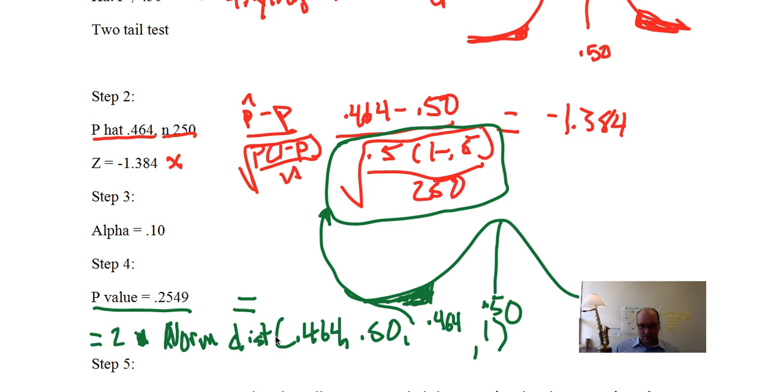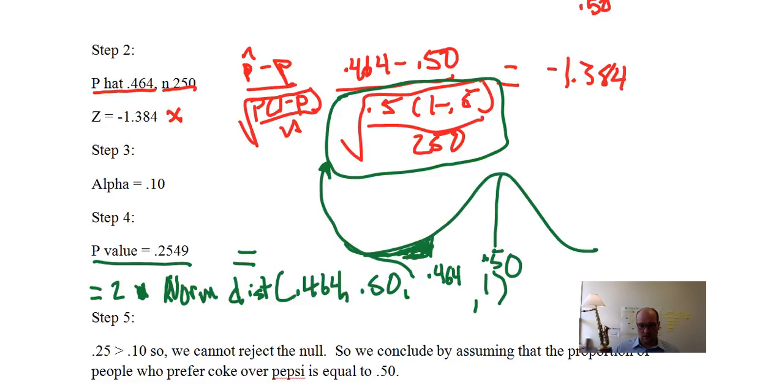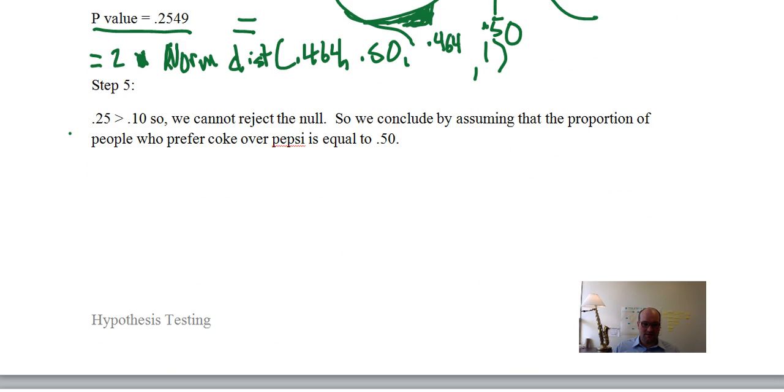So step 5, we make conclusions. Since 0.25 is greater than 0.10, we cannot reject the null. Cannot reject the null. So we conclude by assuming that the proportion of people who prefer Coke over Pepsi is equal to 0.50. We don't have any evidence that it's not. Our sample doesn't give us enough proof to say that it's any different than 50-50 at this point.